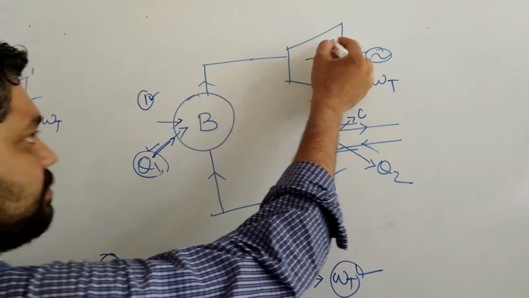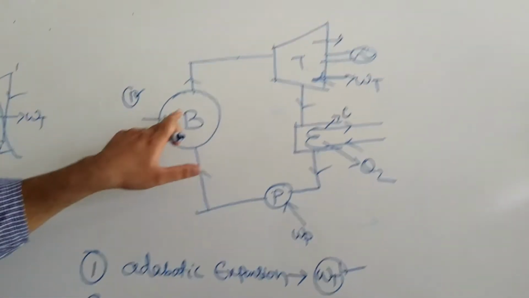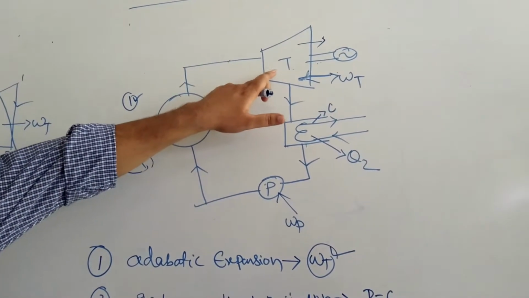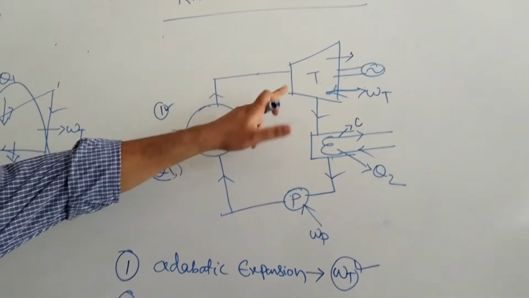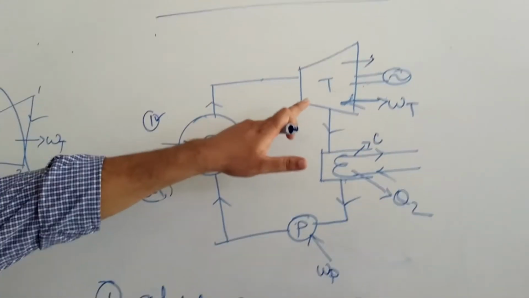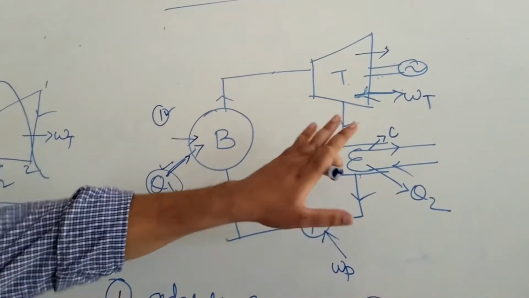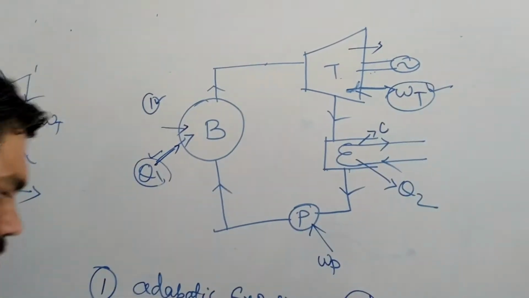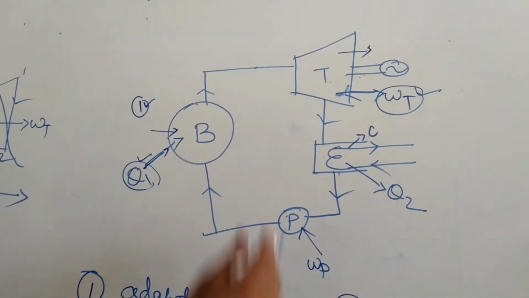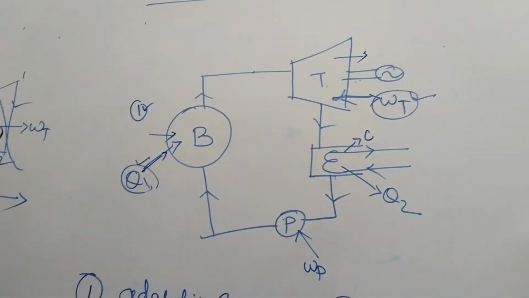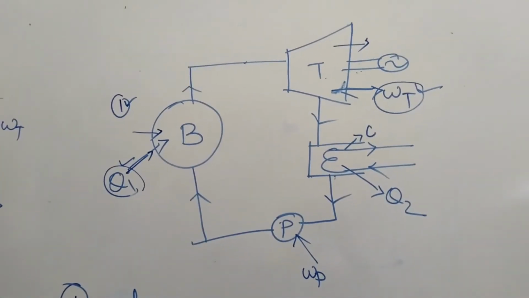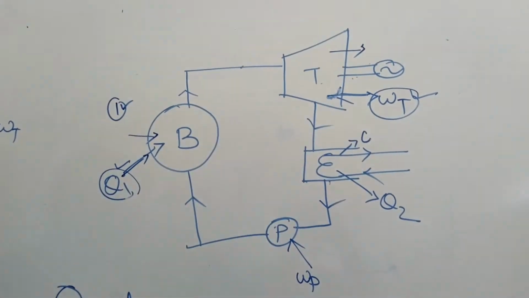Next one is your turbine. Look at here in the turbine. When the boiler discharges the high pressure steam, it goes through the turbine, which works as an impulse or reaction turbine. Using that way, you can use the pressure of the steam and the velocity of the steam, and it will rotate the turbine. It will give some turbine output back. When the steam goes through the turbine, the steam expands here due to the adiabatic expansion process. After expanding, there is a pressure drop, a temperature drop, and a heat drop.